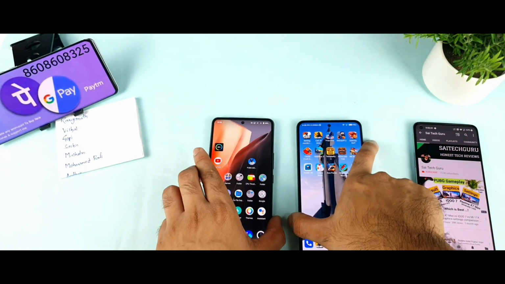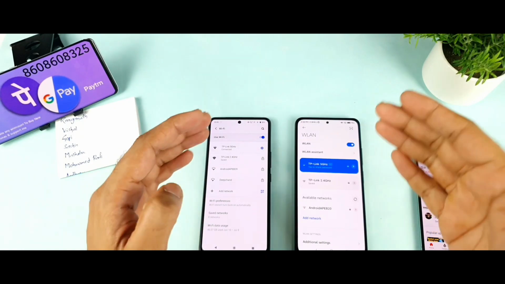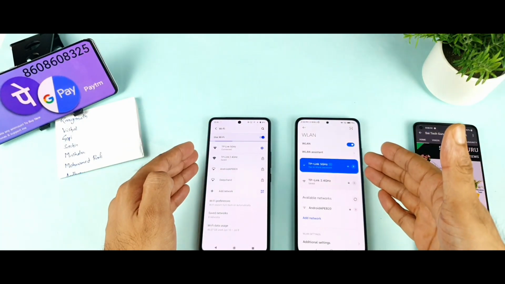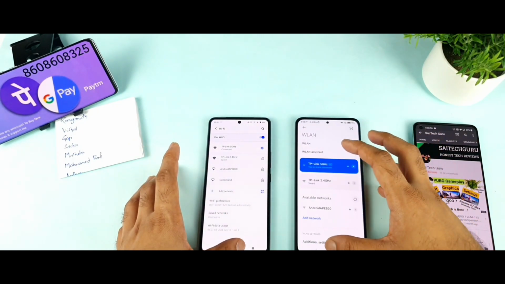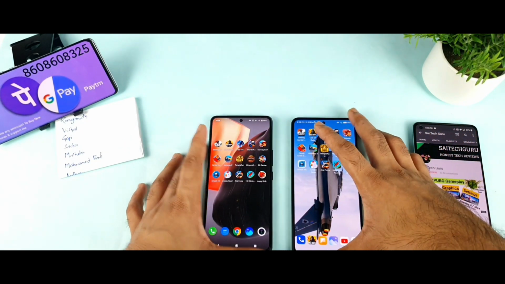Now let me start opening the games one by one. So both phones are connected to the same Wi-Fi network. As you can see, 5 GHz, same. Sorry, I just want to show you what Wi-Fi I'm connecting to, so you know exactly that I'm connecting to the same Wi-Fi network.